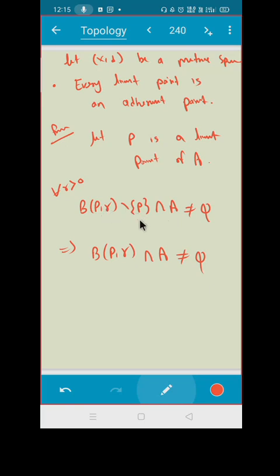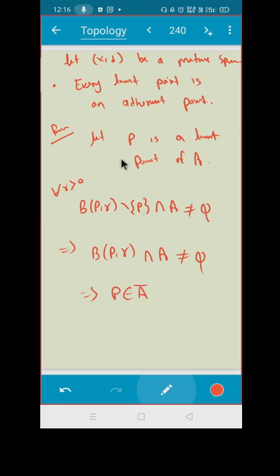See, BPR minus P contains at least one element. And if I include P, that means this set contains two elements. One element is except P, another element is P. So I can see that BPR intersection A is non-empty. Is that clear? That means your P belongs to A closure.